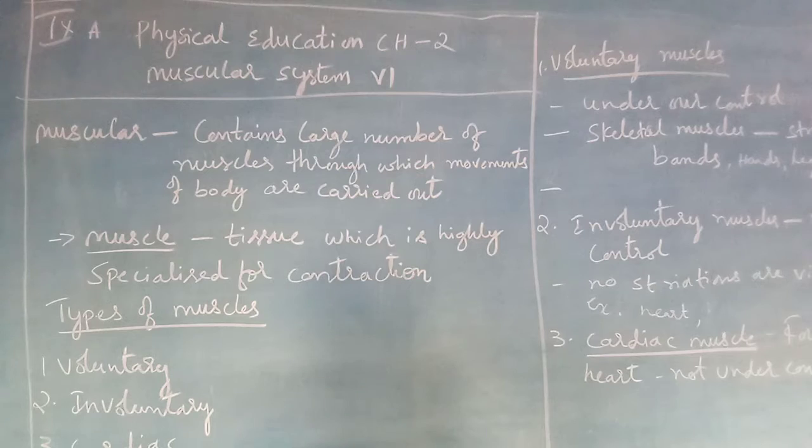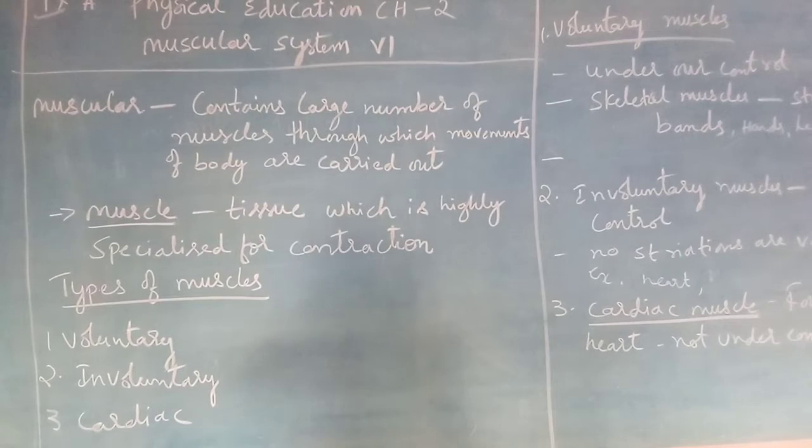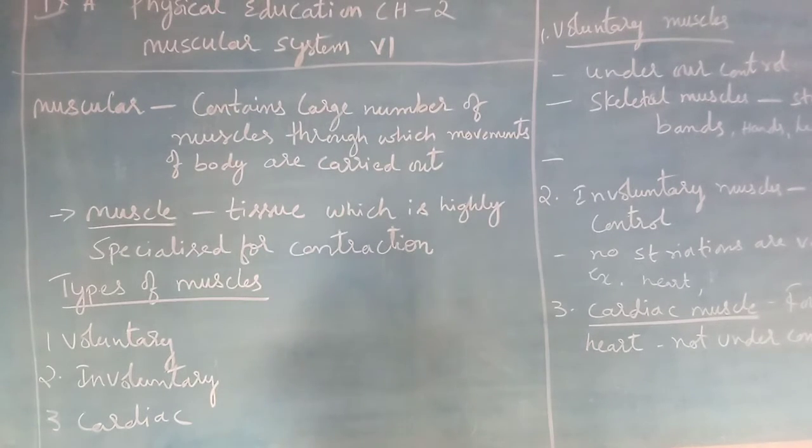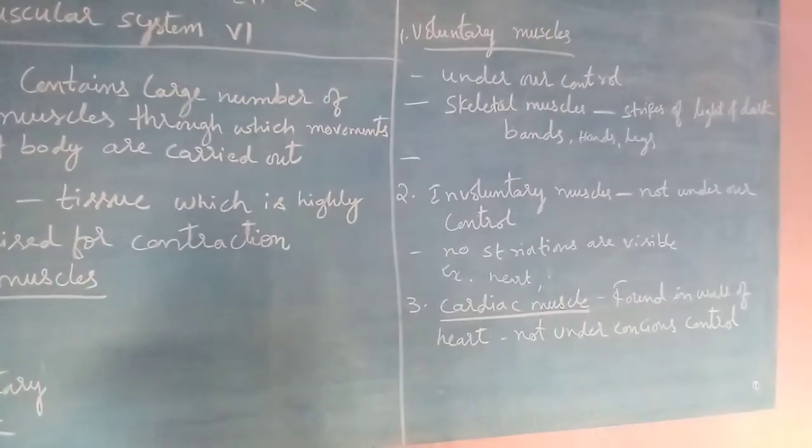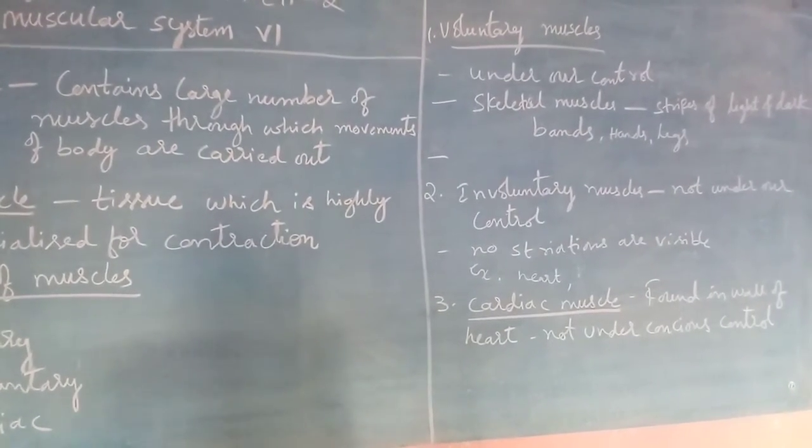Next, what are the different types of muscles? We have three types: voluntary, involuntary and cardiac muscles. Understanding them is easier than it sounds. Voluntary muscles are those under our control. For example, muscles of the hands and legs are all under our control. Whenever we want, we can move or stretch our hand, and whenever we don't want, we can just keep quiet, right?